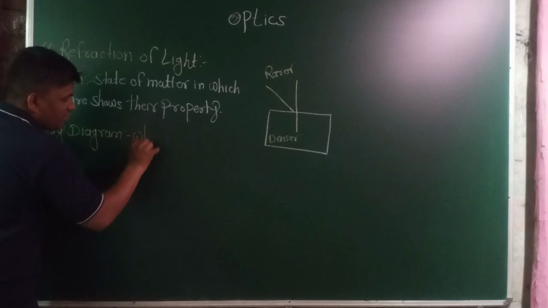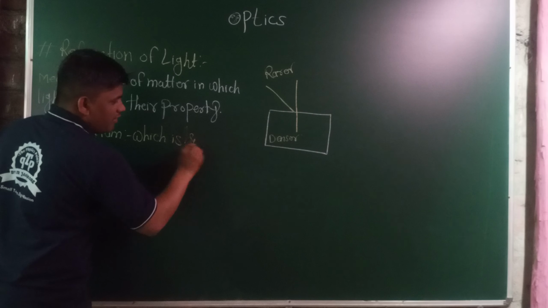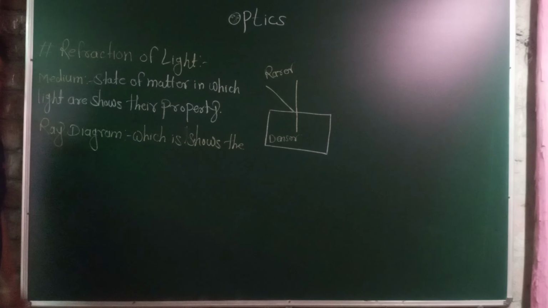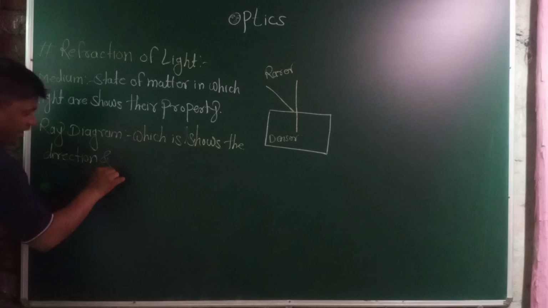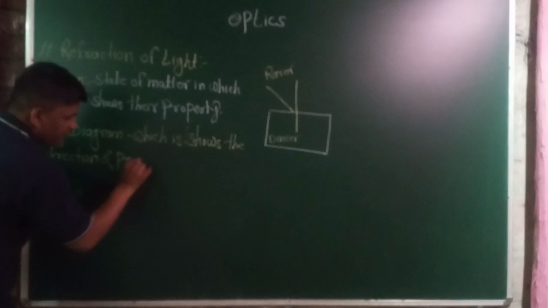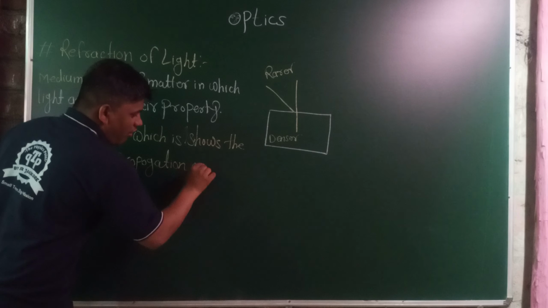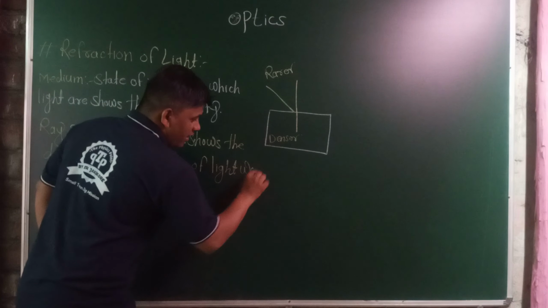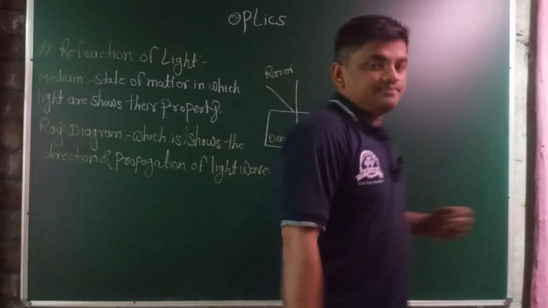which shows the direction and propagation of a light wave. Light is of wave nature. There isn't any particle nature.